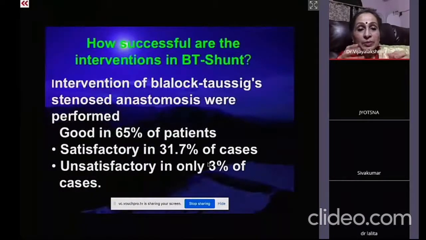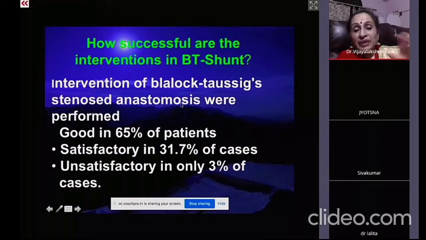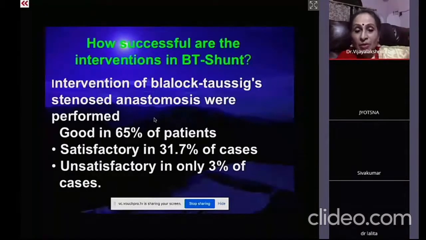So the BT shunt is good in 65% of the patients, but satisfactory in 31% of the cases and unsatisfactory in 3% of the cases. So the stenosed BT shunt, opening it is extremely good. And though it is not 100%, we can succeed in a large chunk of patients.